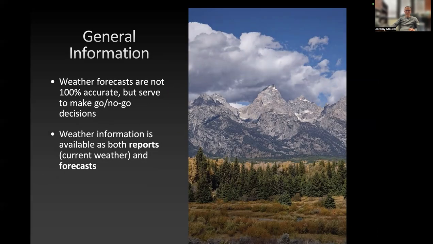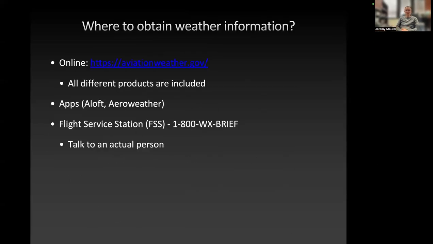Weather information is available both as reports, which are for current weather, and as forecasts, and there are a few different places to get this weather information. One place is aviationweather.gov, where there's information that is not necessarily given in a normal weather report. For example, the air pressure at a particular location, or the dew point. So there's information here that's specific to aviation, which normal weather reports are not going to give you. That's why these are valuable, in addition to the fact that you have to know about these to pass the Part 107 exam.